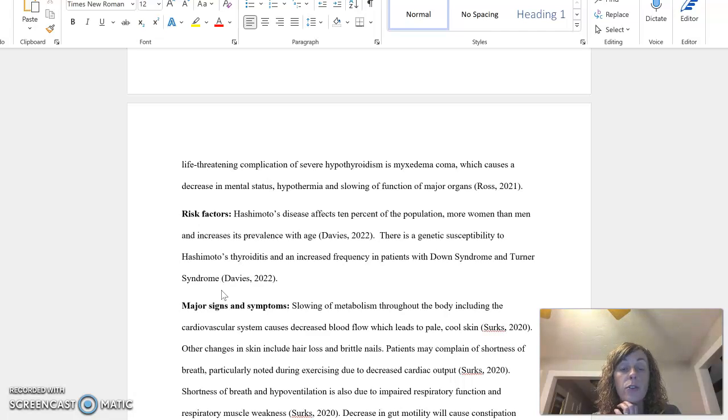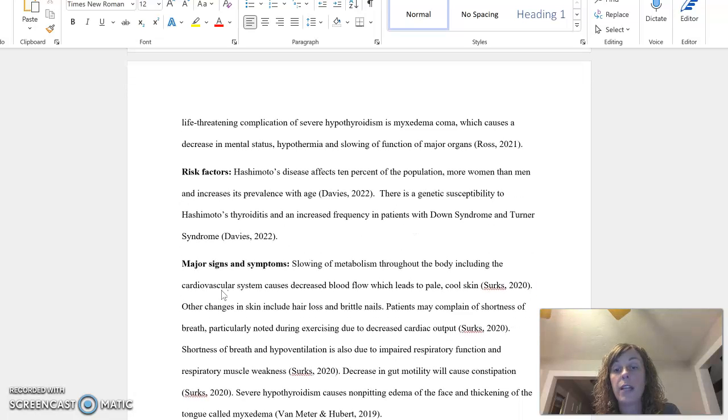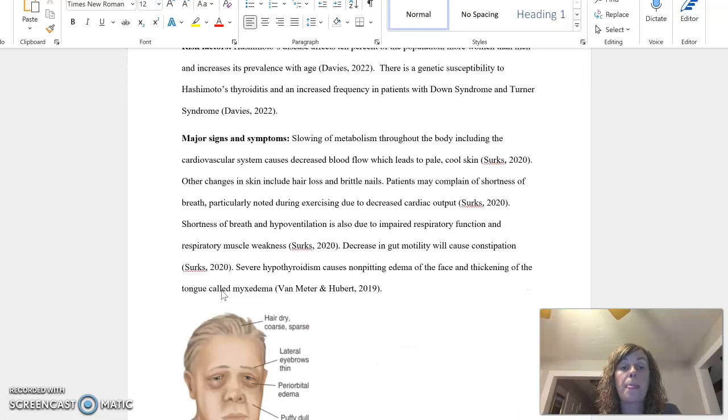Risk factors that are associated with Hashimoto's disease: it affects 10% of the population, more women than men, and its prevalence increases with age. There is a genetic susceptibility to Hashimoto's thyroiditis and an increased frequency in patients with Down syndrome and Turner syndrome.